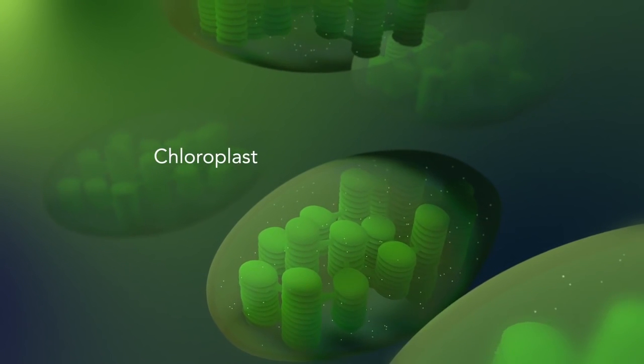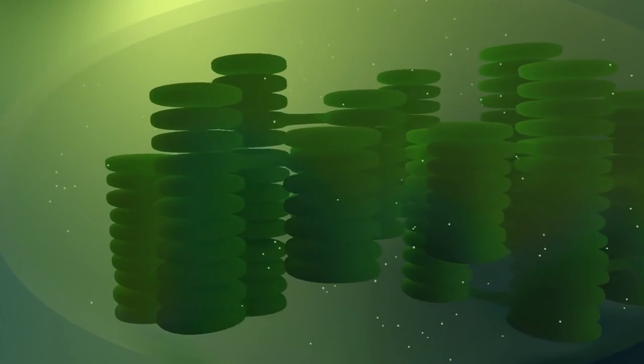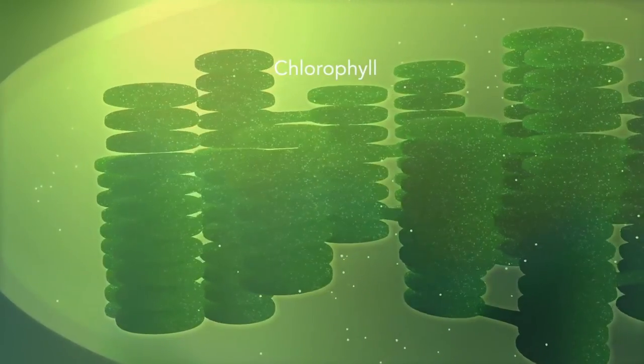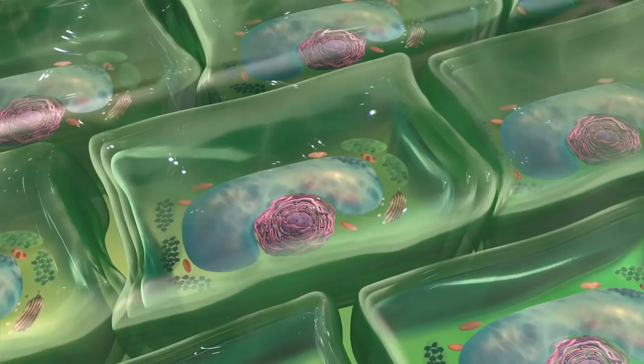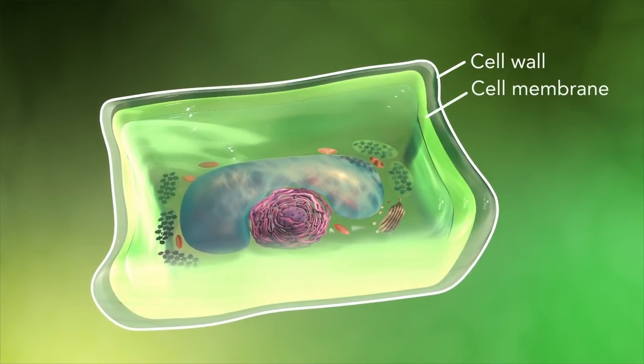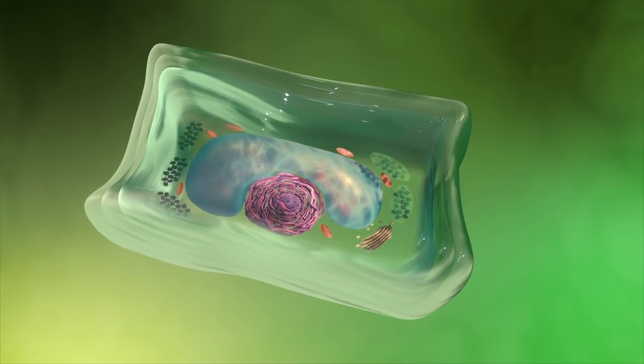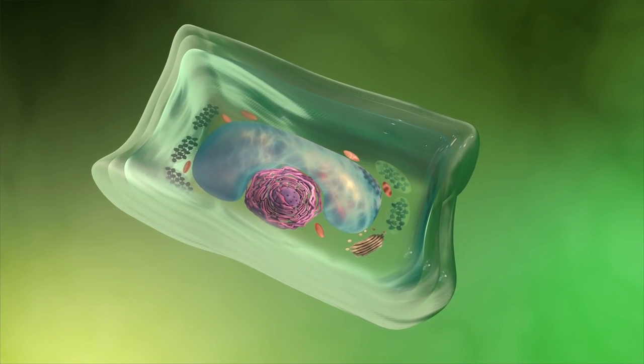The chloroplast is where photosynthesis happens. It's green because it has a green pigment called chlorophyll. Plant cells also have a cell wall outside of their cell membranes that shapes, supports, and protects the plant cell. Animal cells never have a cell wall.